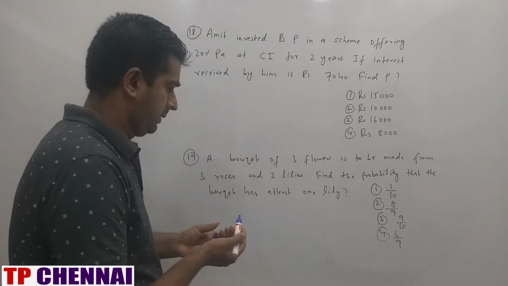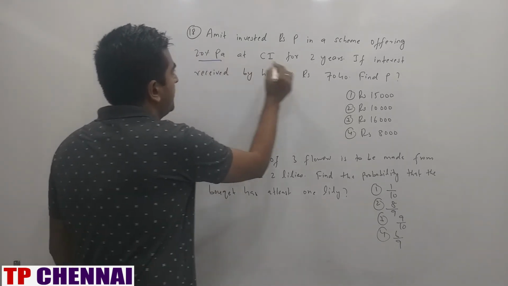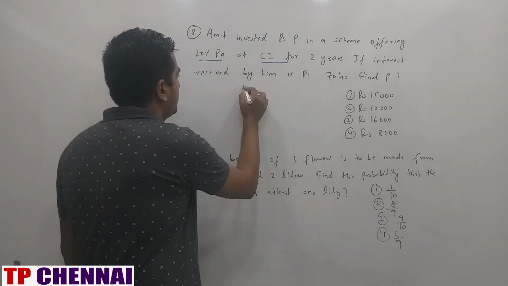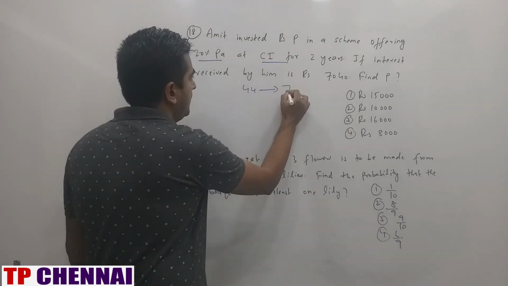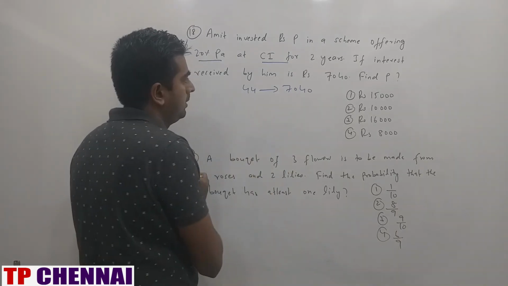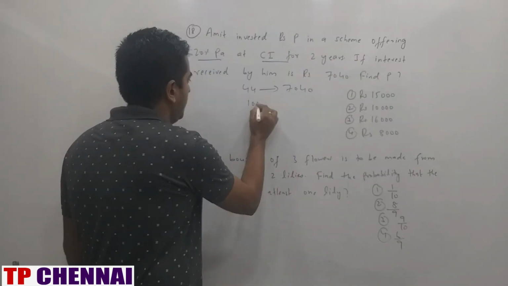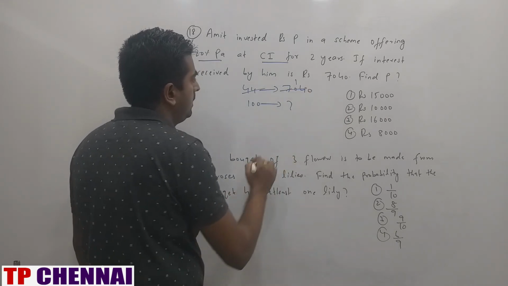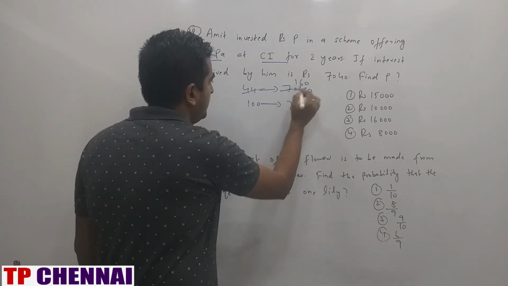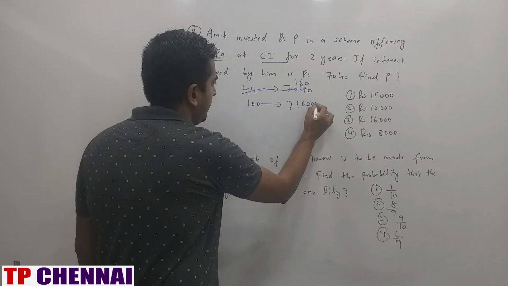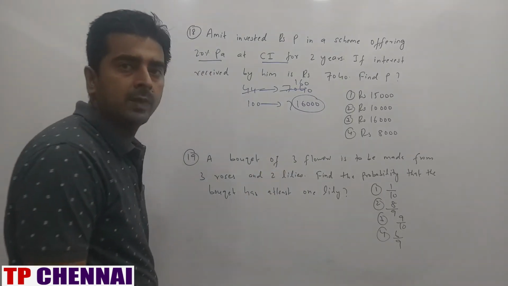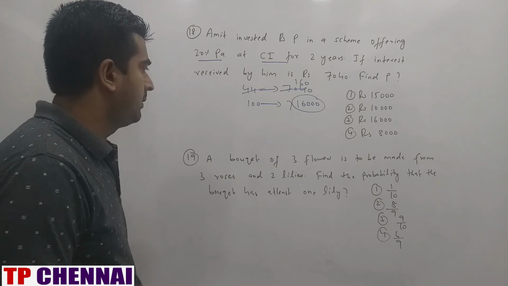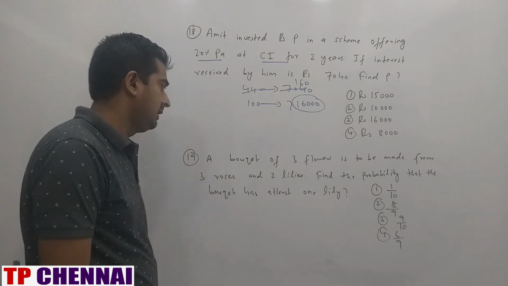2 years at 20% per annum CI is nothing but successive percentage change, so it is 44%. 44 parts is how much they have given you? 7040. So 100 parts is how much? 7040 divided by 44 is 160, times 100 is 16,000.